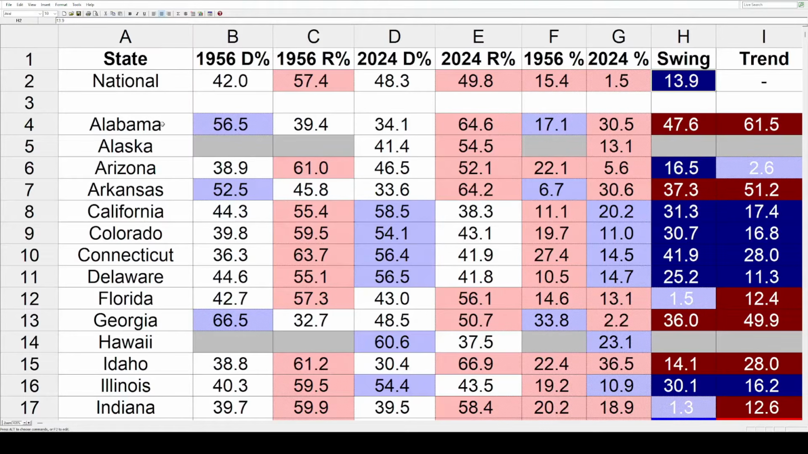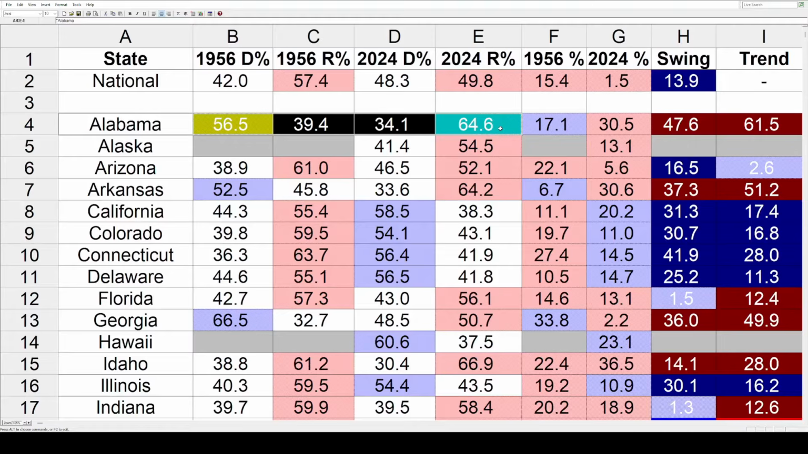So let's break down the first state. We've got Alabama. That was one of the 7 states Stevenson won at 56. He got 56.5. Eisenhower got 39.4. In 24, Harris went down to 34.1. Trump won the state with 64.6. The margin for Stevenson in 56 was 17.1. The margin for Trump in 24 was 30.5. That's 17.1% away from Stevenson, another 30.5 toward Trump. You combine those, you get a swing of 47.6 toward the Republicans.